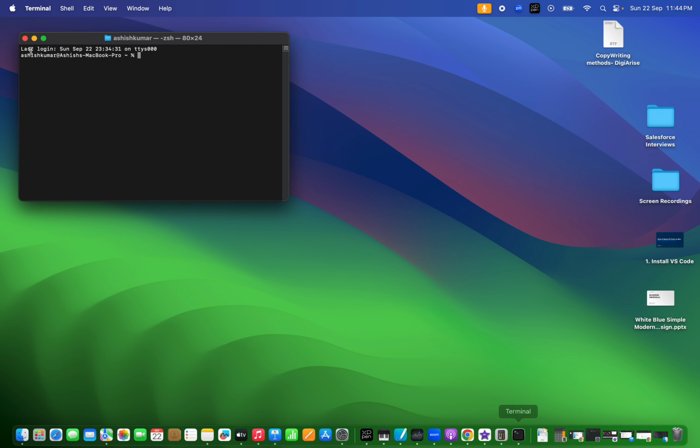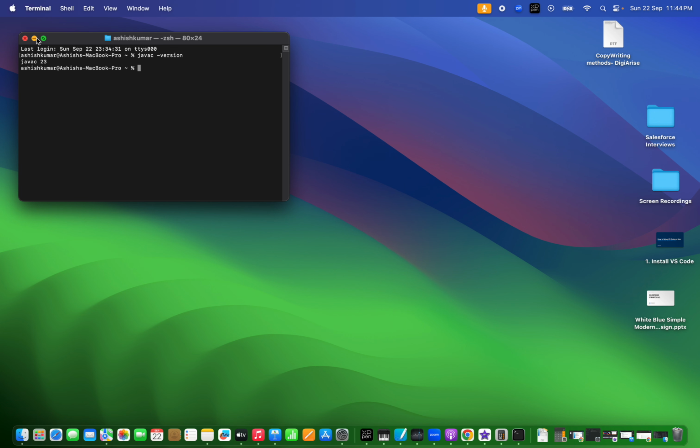Now, just to check whether Java is installed successfully or not, we need to go to our terminal and write javac space hyphen hyphen version. Okay, if Java is installed successfully, it will show you the Java version. So let's say we have downloaded Java version javac 23. When we give this command, it will give us the Java version, which shows that our Java is successfully installed in the system.